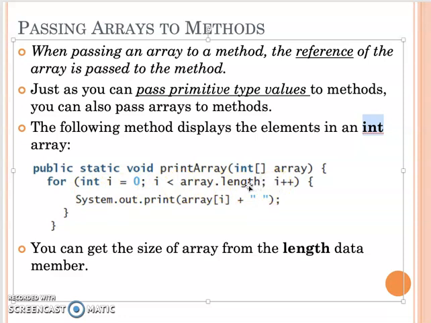In this class, from now on, I want you to always start your array for loop from i equal to 0. And don't forget, here we just use array.length. So even if we have no idea what the capacity is, as long as your array has been passed by reference to this method, we will know how many elements are in that array, because it is invoked through the object. Then you see, we just print the array content. The size of the array can always be obtained from the length data member.